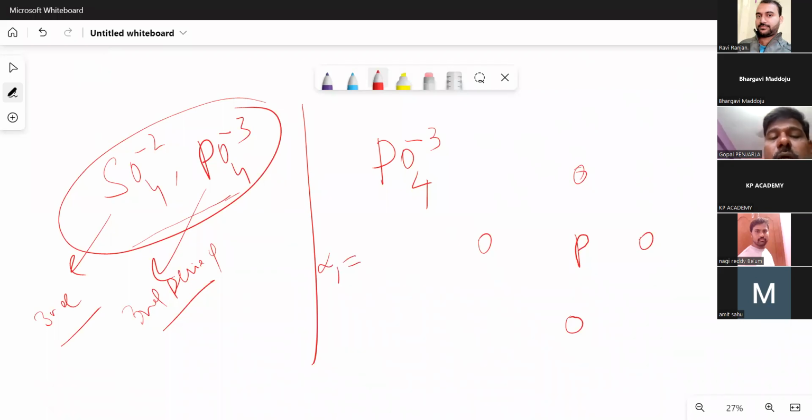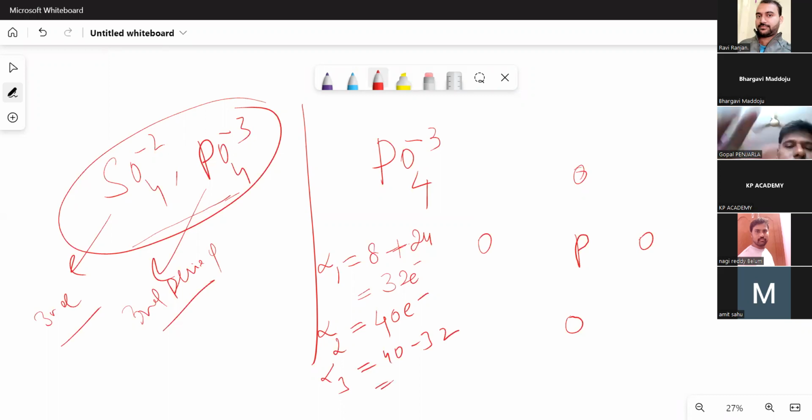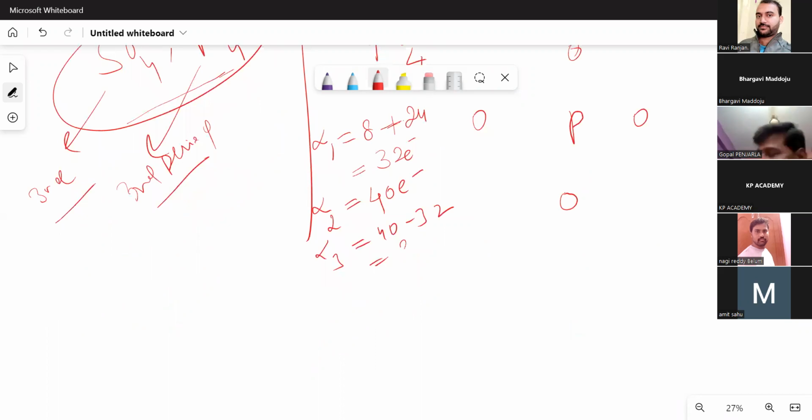1, alpha 2 concept. According to the alpha 1, alpha 2 concept, alpha 1 is 5 plus 3, 8, plus each oxygen has 6 electrons, 6 fours are 24, so 32 electrons. Now alpha 2. Alpha 2 means 5 into 8, that is 40. Now alpha 3 is equal to 40 minus 32. What you'll get? 8.